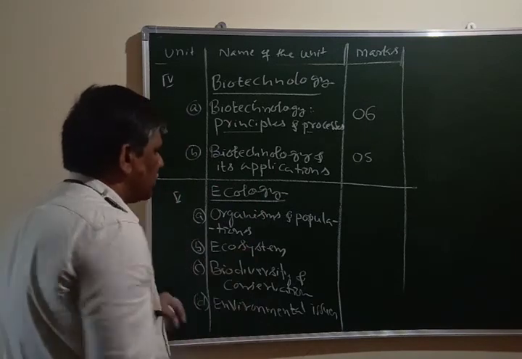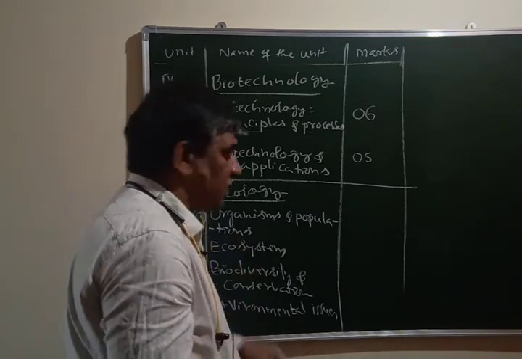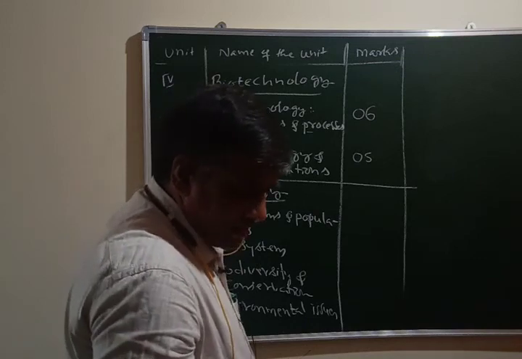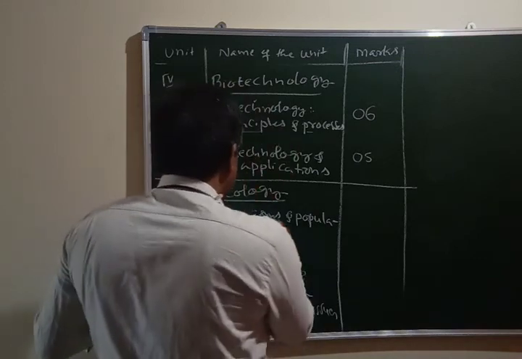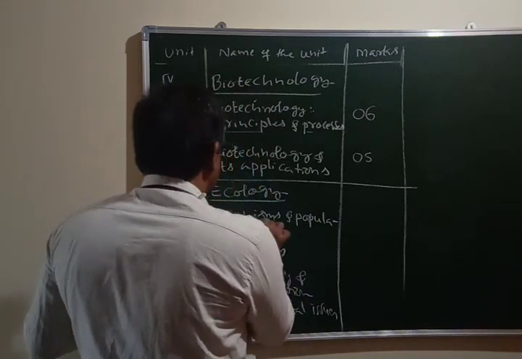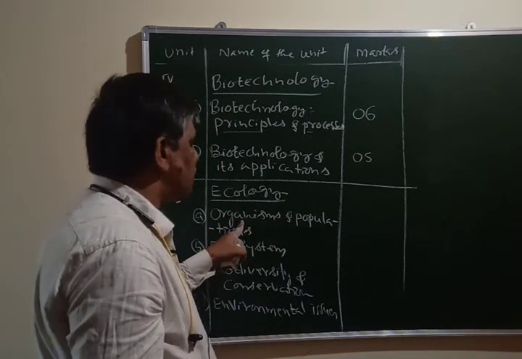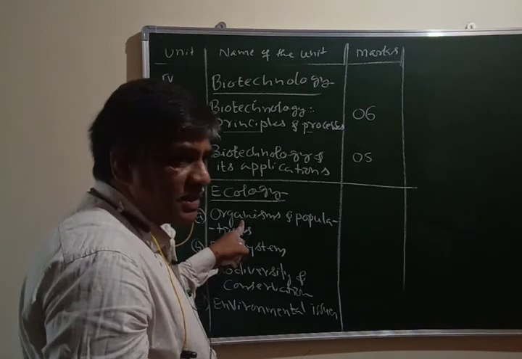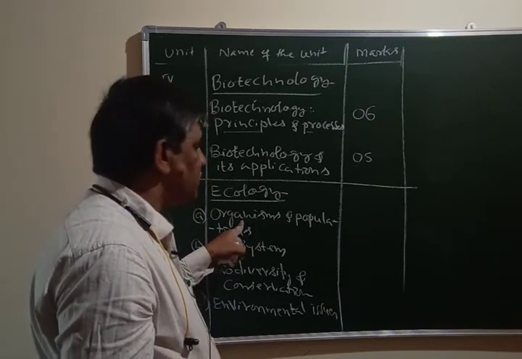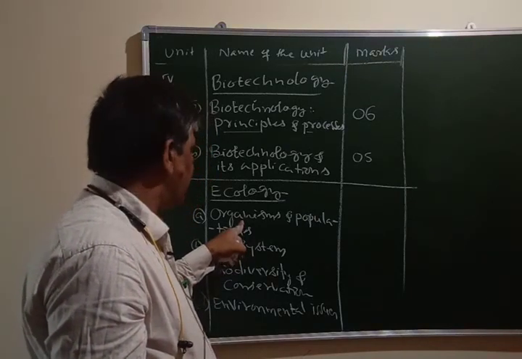From this ecology 5th unit you have to study these 4 lessons. For organisms, if you see the name you can understand certain things. Here you have to understand about organisms, how they survive and what conditions are required for the organism to survive.